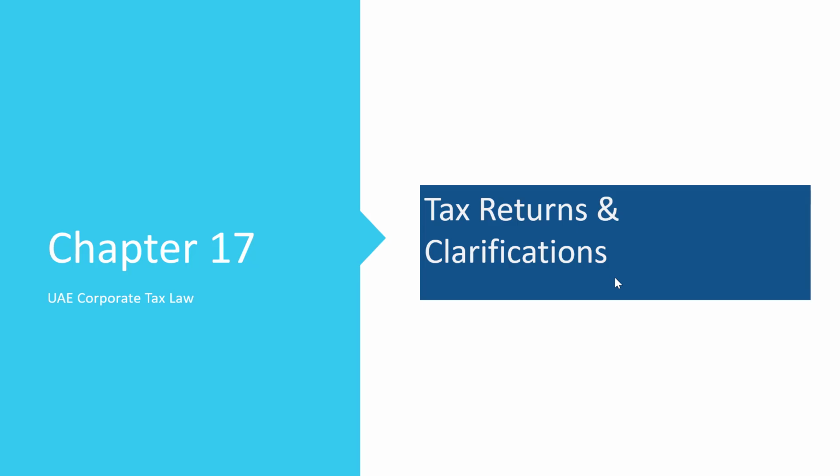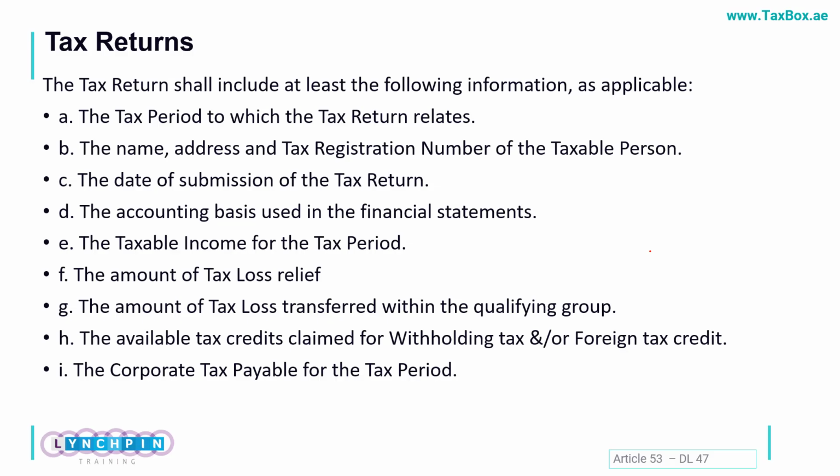Okay, folks, in this session, we'll see the contents of the tax return and certain clarification with regards to this. So, for the tax return, Article 53 specifies that the following items have to be included. Now, we are expecting that, of course, the tax return again would be online and it will be using the same tax portal which is currently available for VAT.